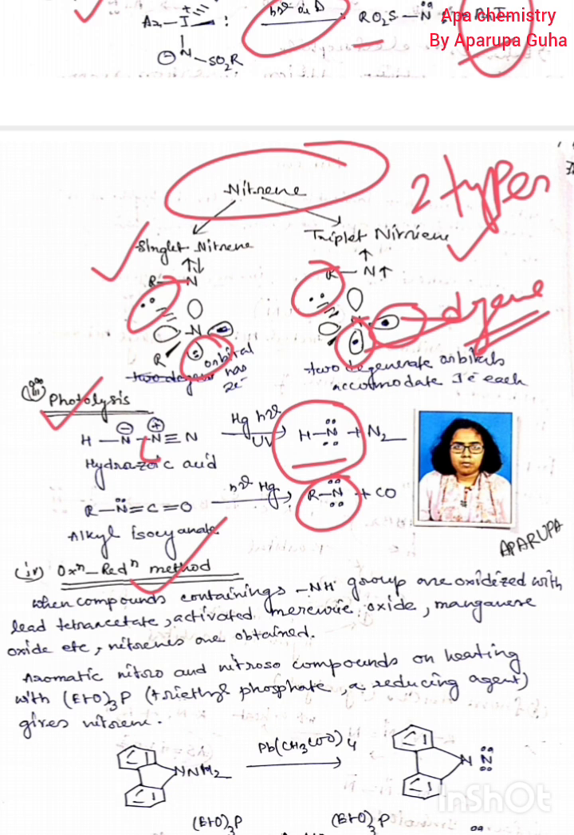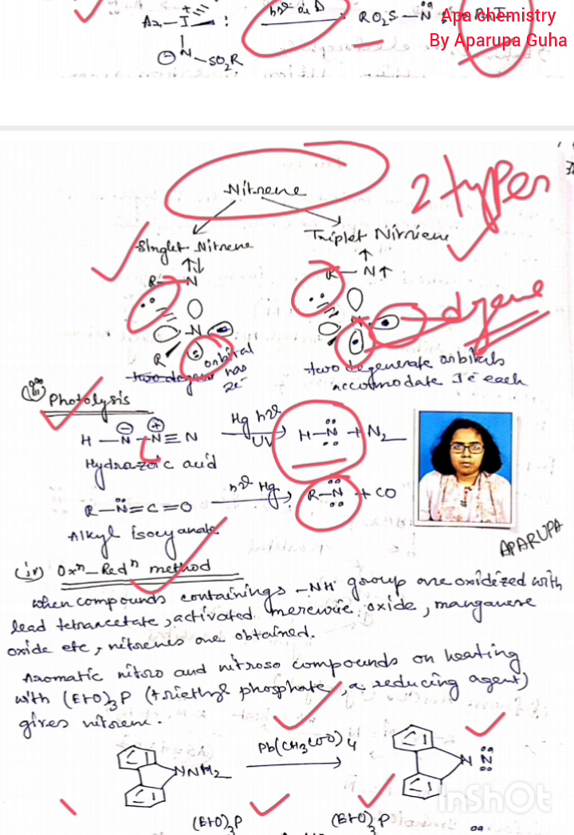Next, aromatic nitro or nitroso compounds on heating with P(OEt)3, triethyl phosphite, where the reducing agent basically gives nitrene. That P(OEt)3 should be used, and nitrene is produced. There must be the tetraacetate used, and this NH2 can be converted into nitrene. Here also P(OEt)3 can be used with a nitroso compound, and nitrene should be produced.